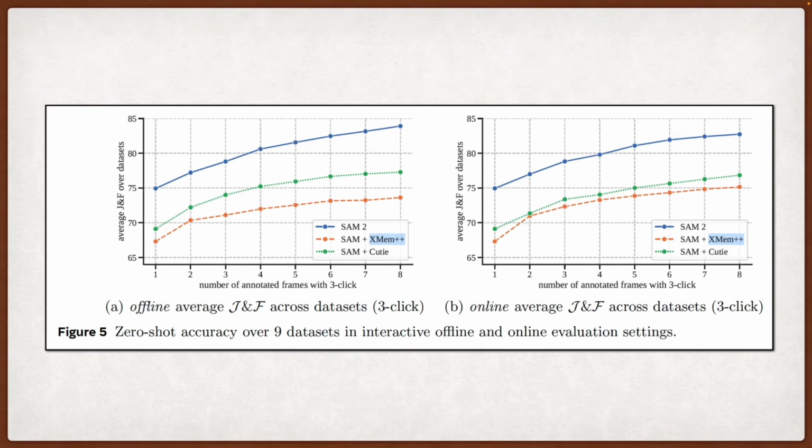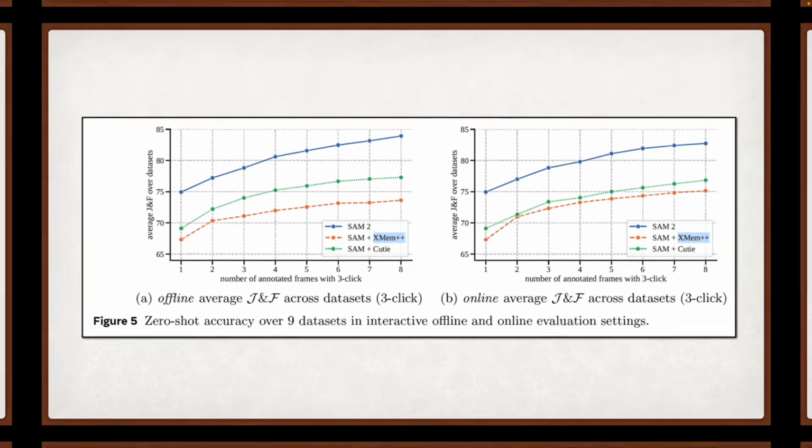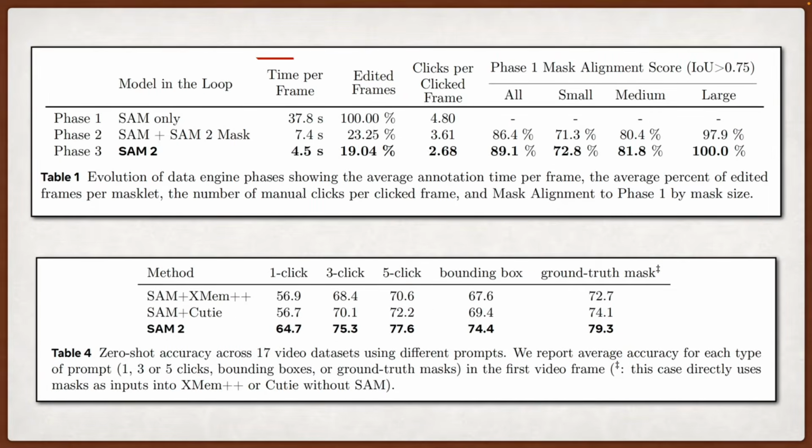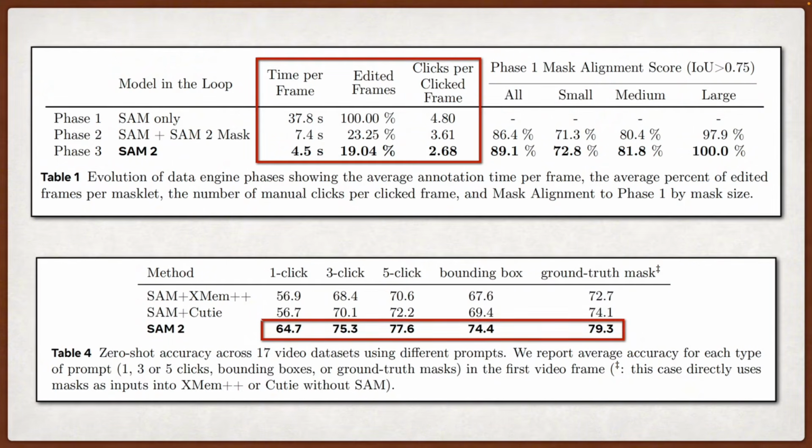The results are, however, impressive. On their zero-shot evaluations across 9 video datasets, SAM2 consistently outperforms baselines that combine SAM with video trackers. They show about 3 times fewer interactions needed compared to previous approaches. On images, it's 6 times faster than the original SAM while maintaining similar or better accuracy.